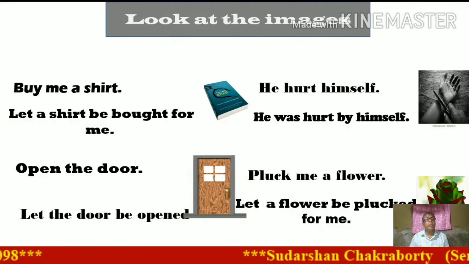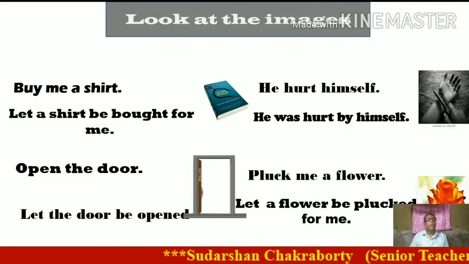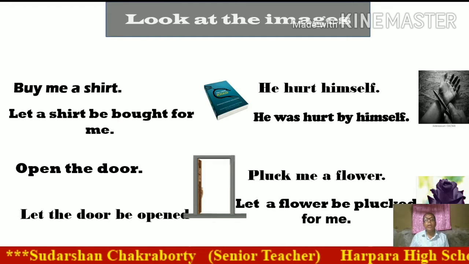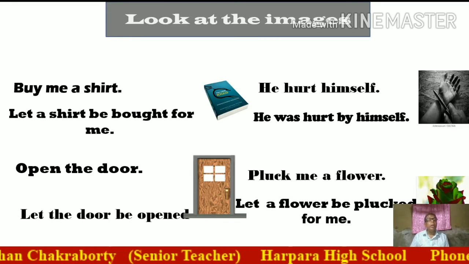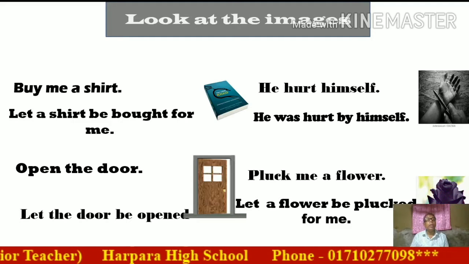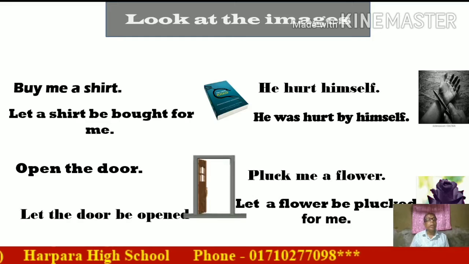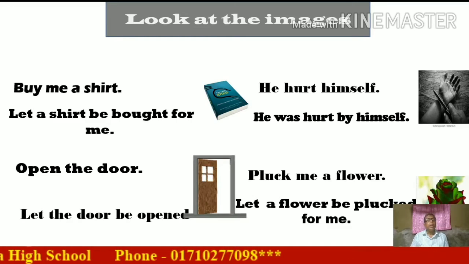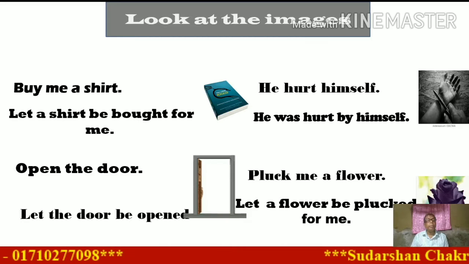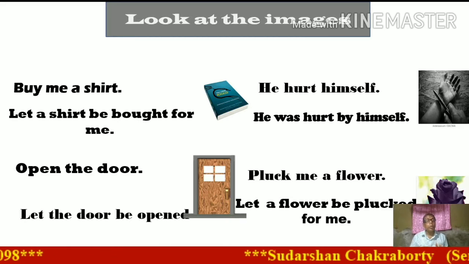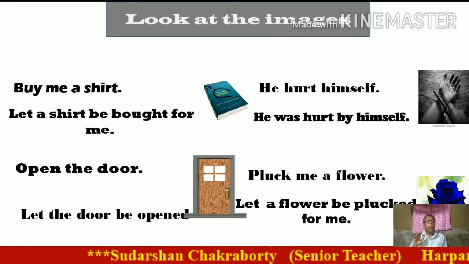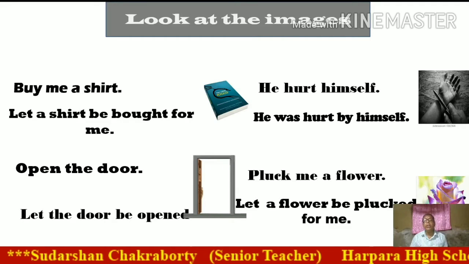Look at the image. We can see that there are some sentences in the slide. Number 1, buy me a shirt. This is active voice. Let a shirt be bought for me. This is passive. Number 2, open the door. This is active voice. And let the door be opened. This is passive.